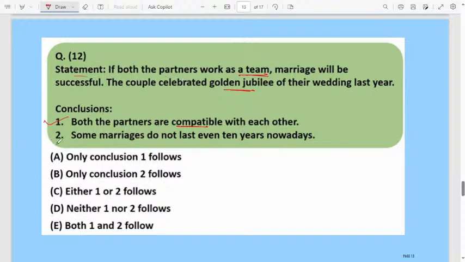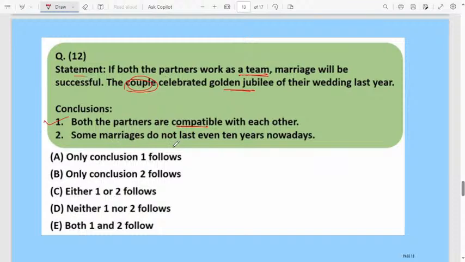Then: some marriages do not last even 10 years nowadays. They are not talking about any marriage, they are not generalizing anything. The statement says if both partners work as a team, marriage will be successful, and the couple celebrated the golden jubilee of their wedding last year. They are talking about only one couple. That couple is very compatible, they work as a team, and only then can they celebrate the golden jubilee.